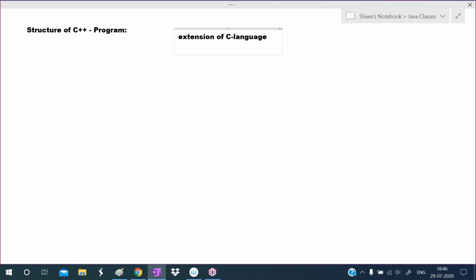So almost all the C programs, 99% of C programs, we can also run in C++. All the C programs we can run in C++ means we can run a C++ program in procedure oriented style. We can write a C++ program in two ways, in two styles. What are those two styles? First one is we can write a C++ program in procedure oriented style.